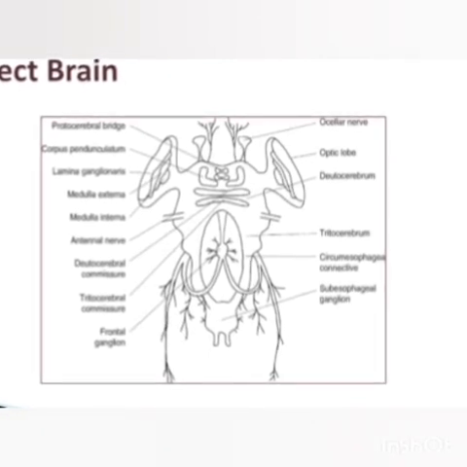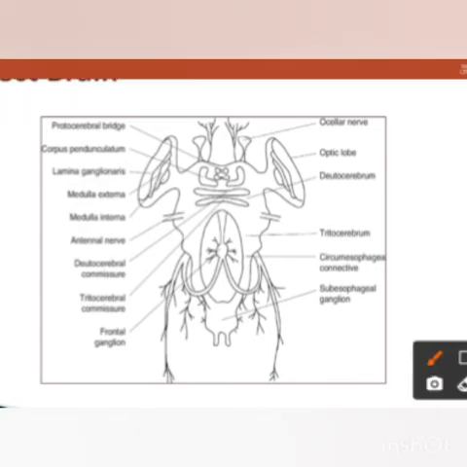Okay, so see all the important points. This is the ocular nerve. This is the optic lobe of the insect eyes, which is innervating the eyes. Then this part is deuterocerebrum. The very dorsal part or very proximal part of the brain is protocerebrum.